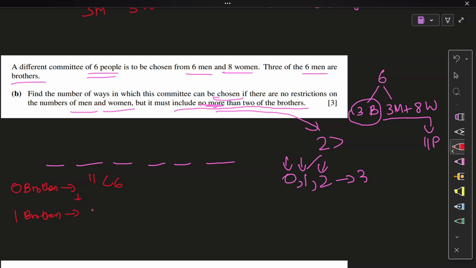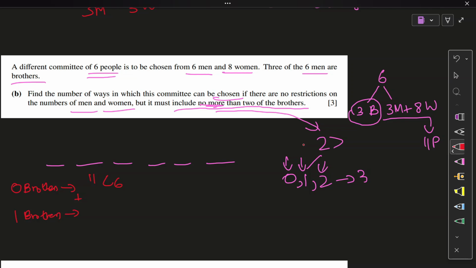So let's make sure any one of the brothers, that means, actually wait, in which this committee, there are no section, okay. Like I've said, now this is a funny thing. Let me think about it. Give me a second. Should we fix the brother that should be part of the committee? Or should we select him out of these 3? That is the tricky part. Well, I think we should select them.